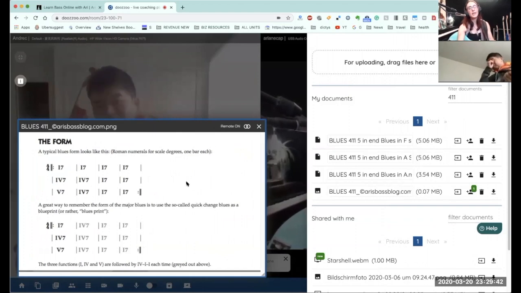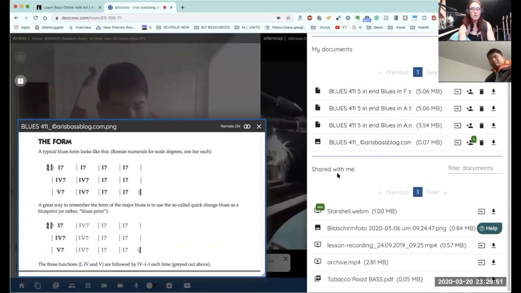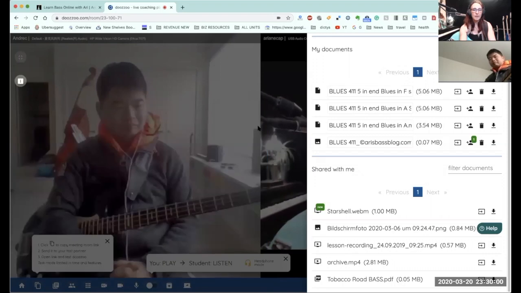Andre can do the same thing. He can share a file with me by just placing it into his document section and then pushing this button on his end, and then it shows up in my shared with me section where I can download it, or I can control that we're both seeing it with the remote on function.